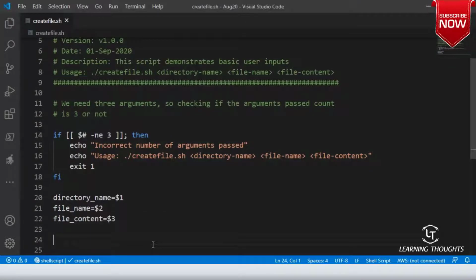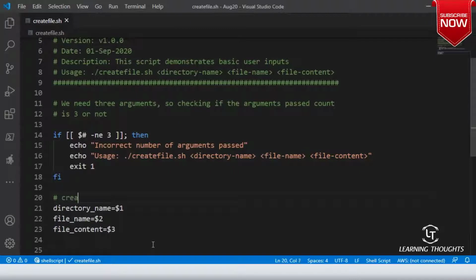Do you agree with me with the statements? Okay. So, create parameters with argument values. Okay, right, sir.